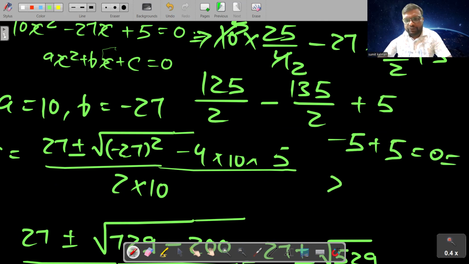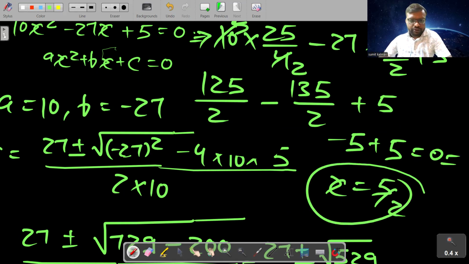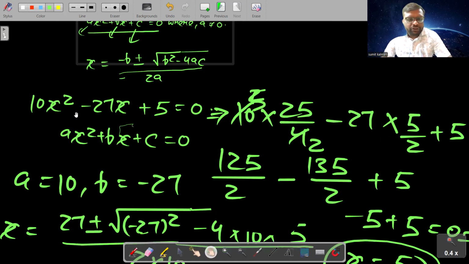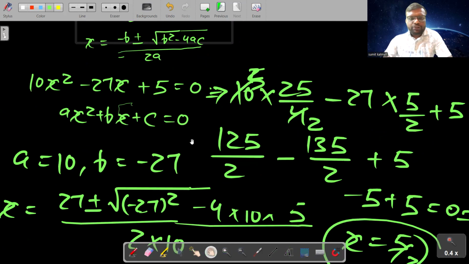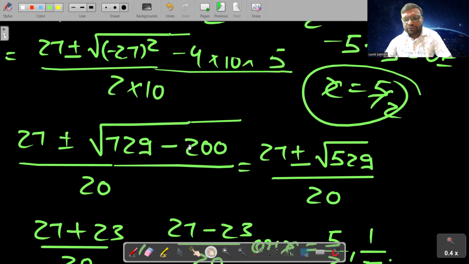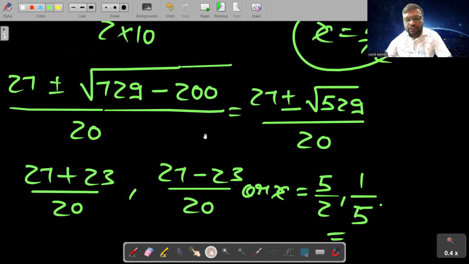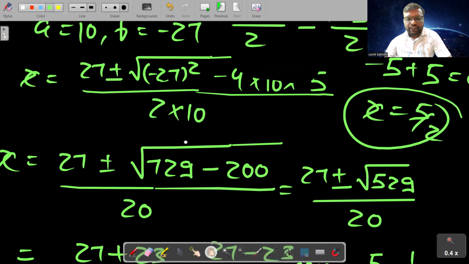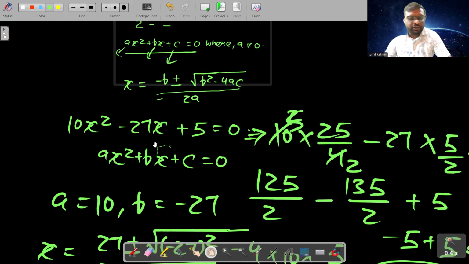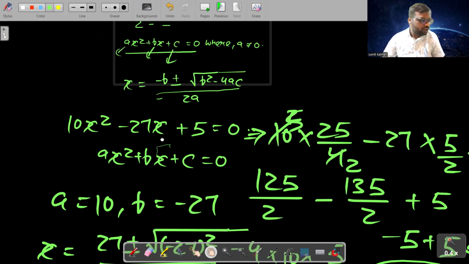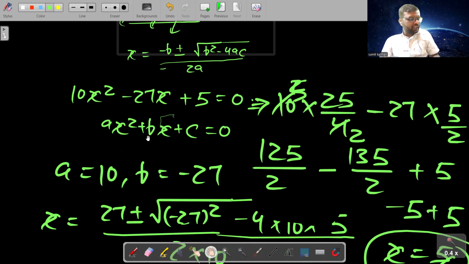So it means x is equal to 5 upon 2 is the solution of this quadratic equation, that is 10x square minus 27x plus 5 is equal to 0. Then similarly you can check x is equal to 1 upon 5. It will also verify, and in LHS it will come out to be 0. So in this way you have to verify whether the values which you are getting for x are a solution of your quadratic equation or not. So this was all about the quadratic equation.